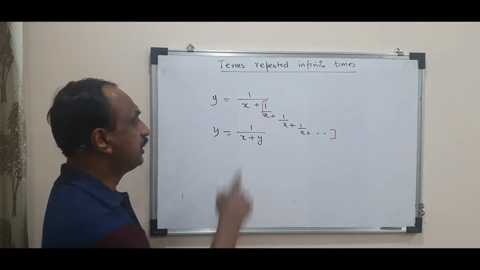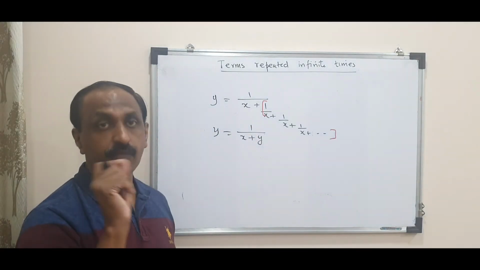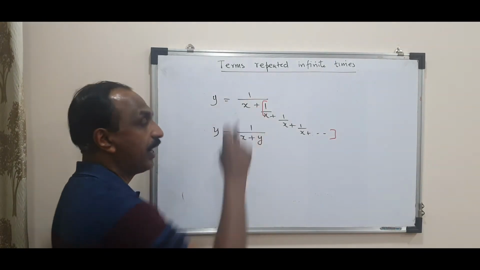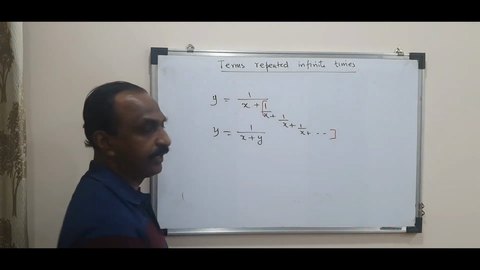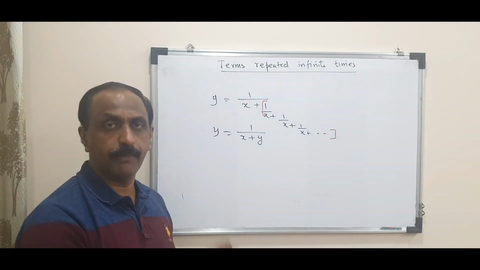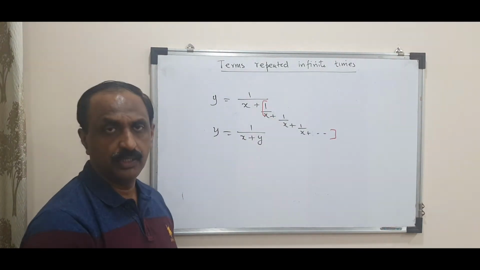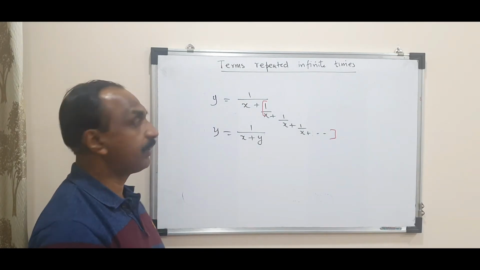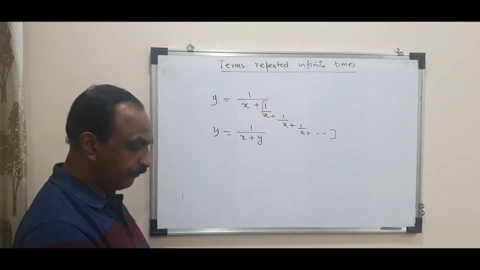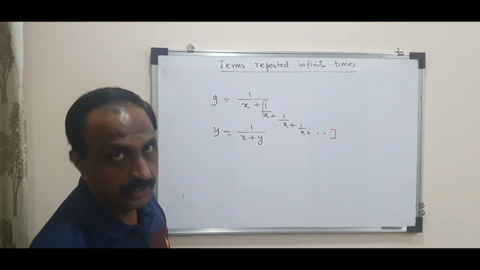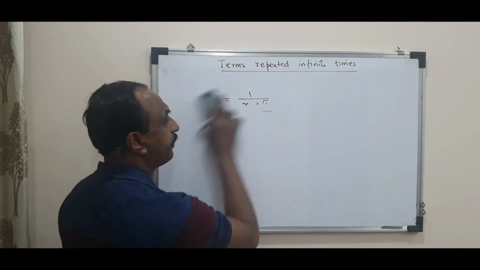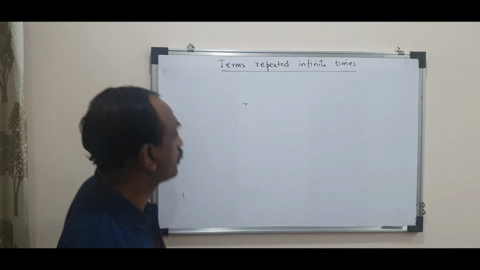So the technique is ask the question from where the function is starting from 1. Where it is again repeated at this position 1, that position you replace it by y, you will get a function. Now you can differentiate and get dy by dx. Any function repeated infinite number of times, the second time it is coming into the function, that point you replace it by y.